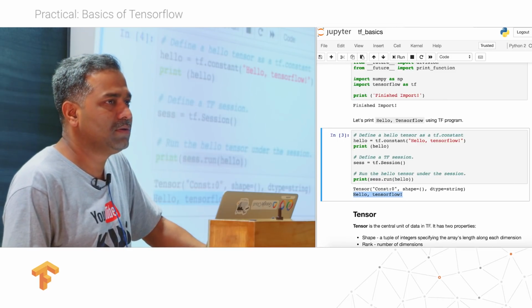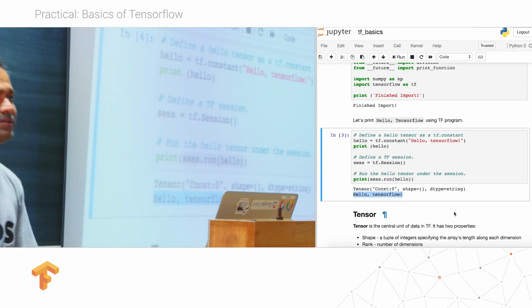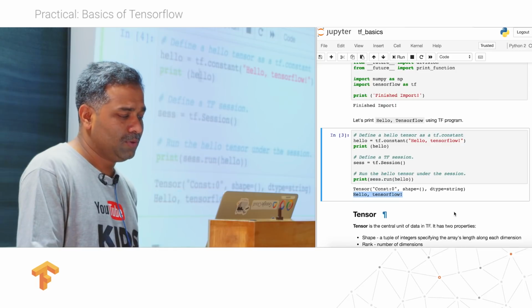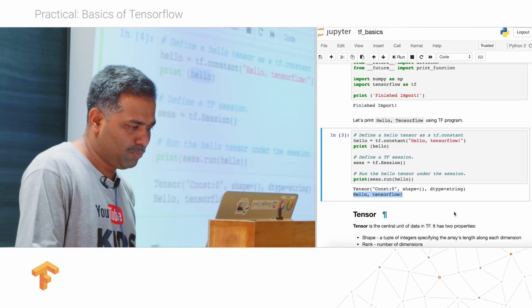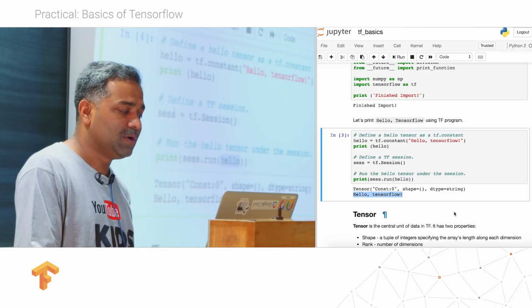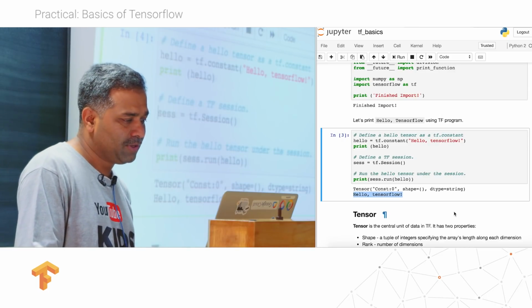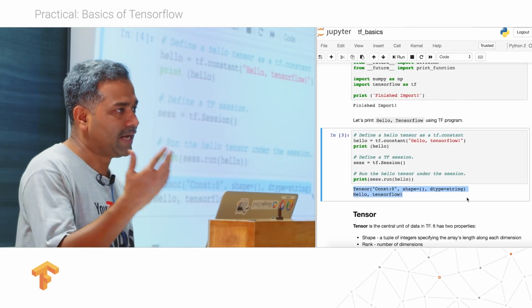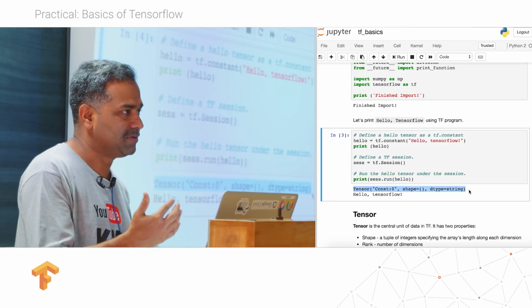Got it? This is the point that I was trying to emphasize earlier, that if you just do print hello, without running your node in the context of a session, you don't see hello TensorFlow, but you see the type or the description of the tensor.